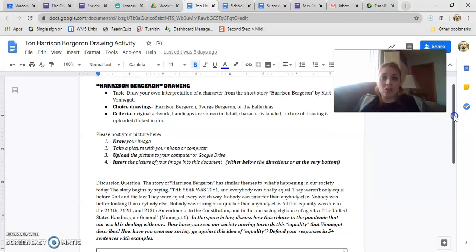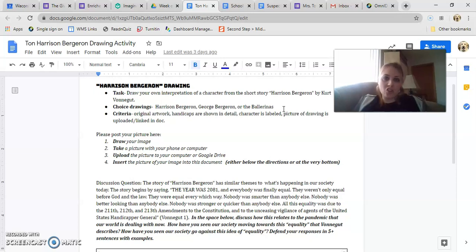There are two parts to this assignment, so I'm just going to walk you through here quickly what you need to do for each of those. The first thing you're going to be doing is a drawing for Harrison Bergeron. So draw your own interpretation of a character from the short story. You have three options here of who you draw. You can do either Harrison, you can do his father George, or you can do one of the ballerinas.